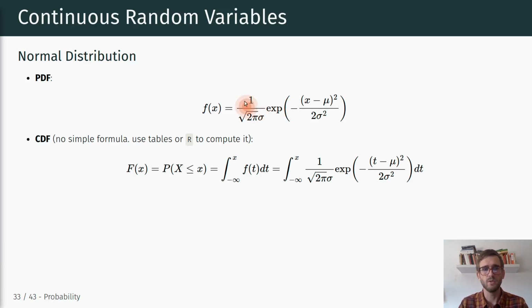It's not easy to compute this integral. So ultimately, what you have to do in cases like that is to use normal distribution tables to look up the values of the cumulative distribution function, or directly compute it in R. You cannot analytically solve this integral.